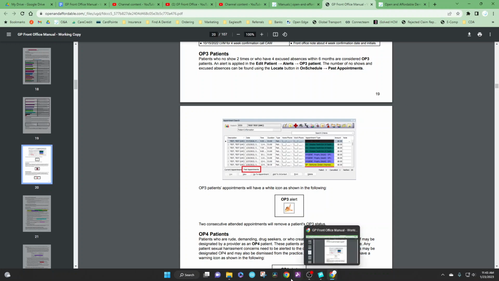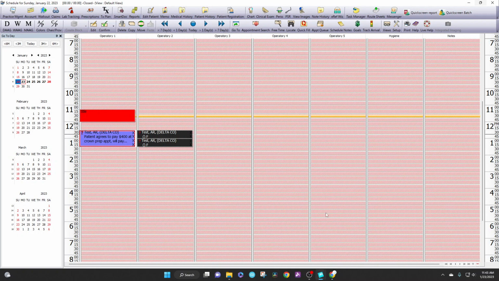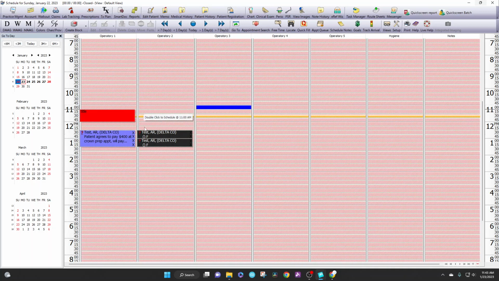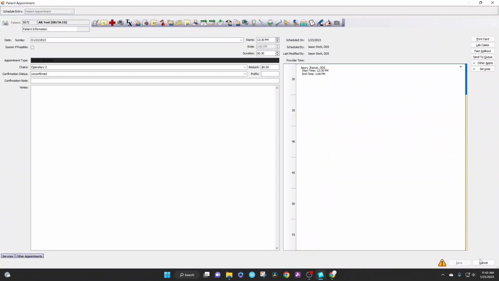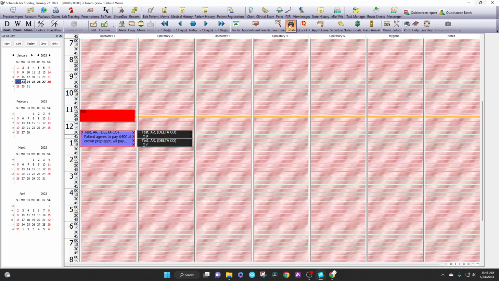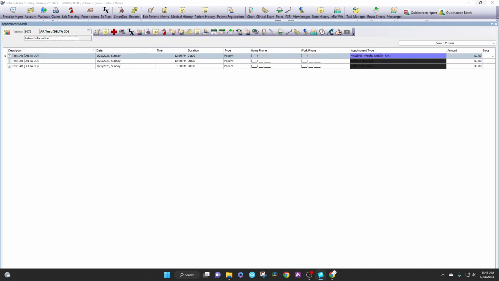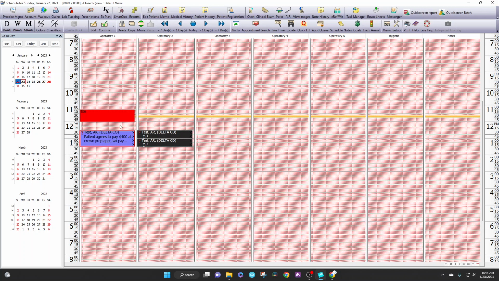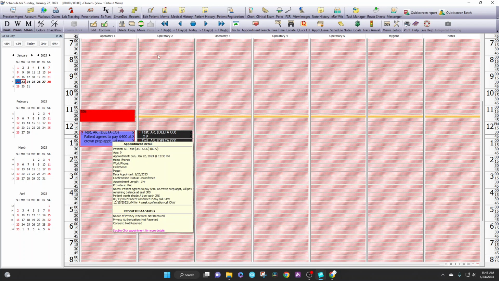So when we look at our schedule here, how do we tell if a patient has had a couple of no-shows? I've created a couple of no-show appointment types here. And then all I need to do is go to the patient and onto the locate button, and we'll see here that it has 2 tabs at the bottom, a past appointment and a current appointment. If we go to the past appointment, we can count that they had 2 no-shows within the last 6 months. So this patient could be designated as an OP3 patient.